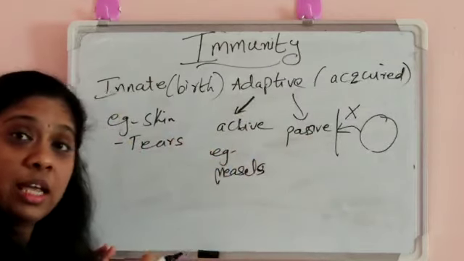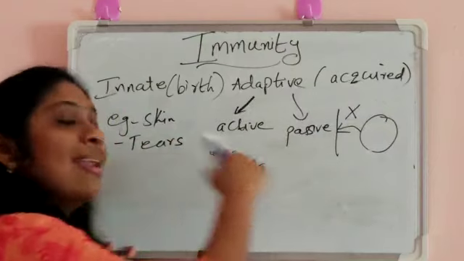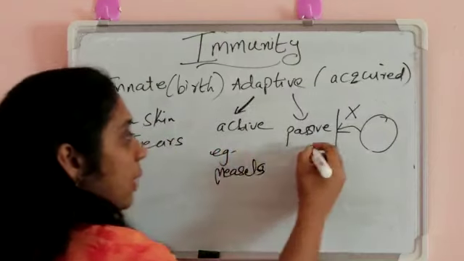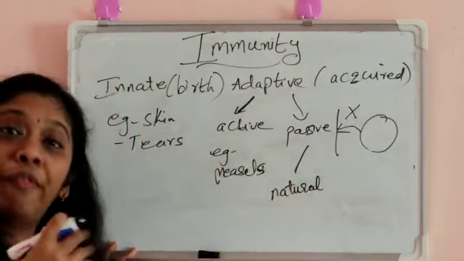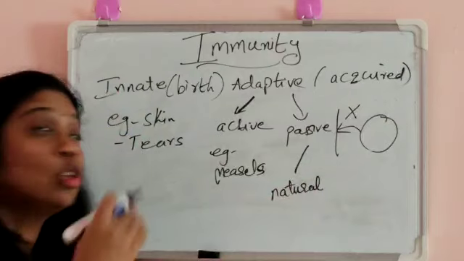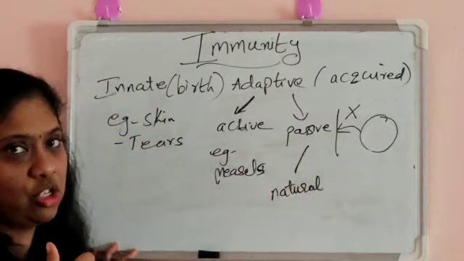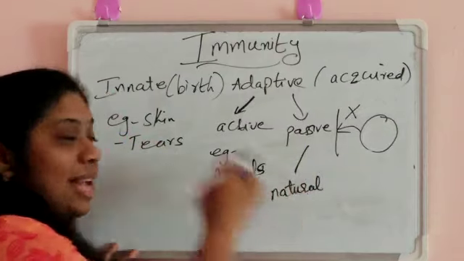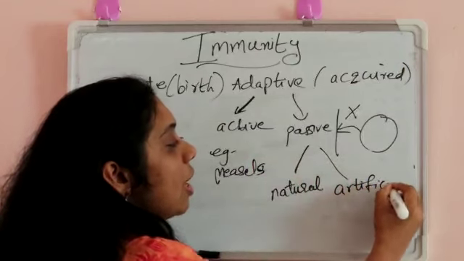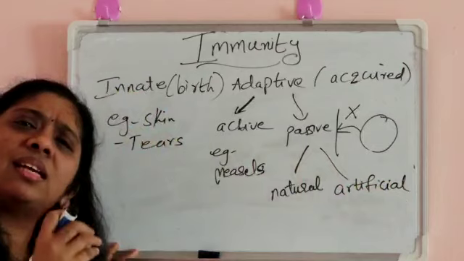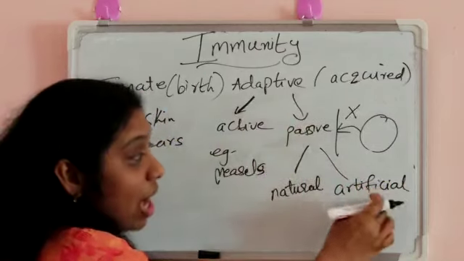Next is passive immunity. Passive immunity is of two types, natural passive immunity and artificial passive immunity. Natural passive immunity means from the mother to the fetus, some antibodies are passed. Mother to child relationship, getting immune response, that is called natural passive immunity. Artificial passive immunity means we are injecting certain antibodies into the body. That is called passive artificial immunity.